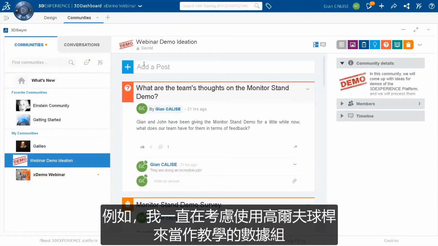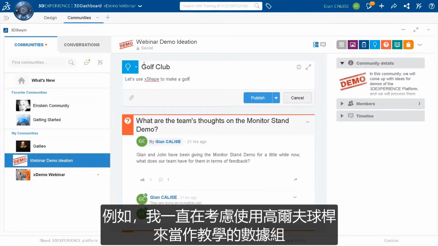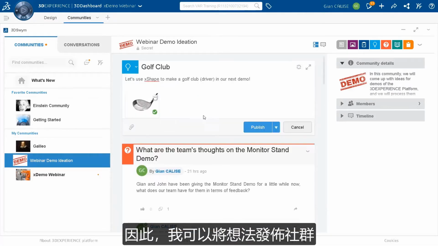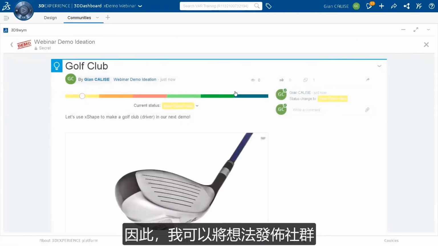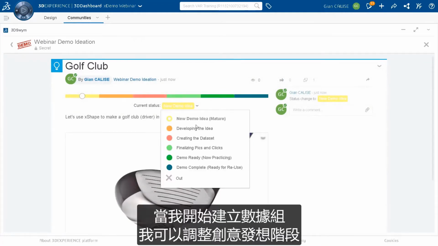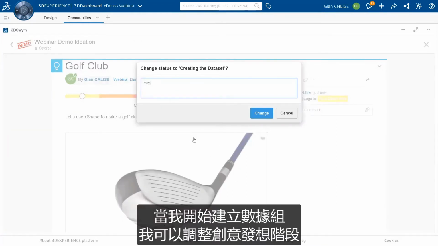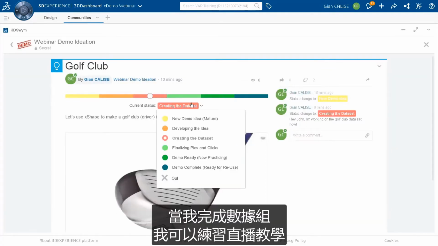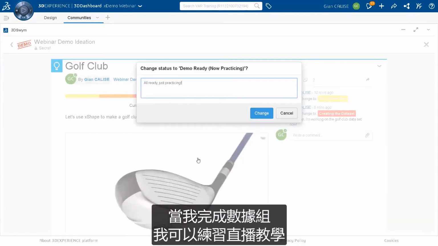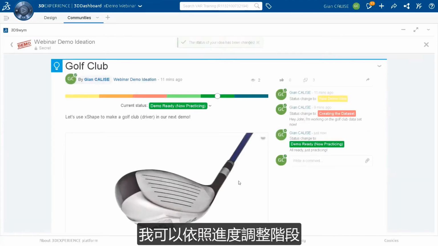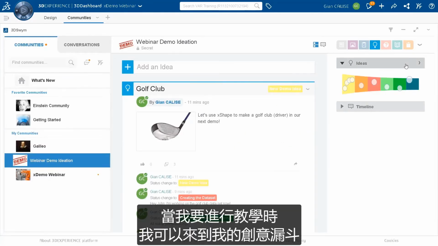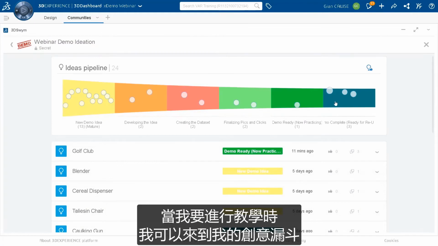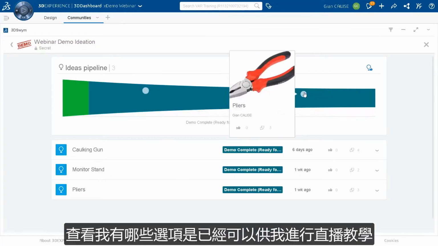For example, I've been considering making a demo using a golf club as the data set. So I can post my idea to the community, and then once I start building the data set, I can adjust the phase of this idea to let John know that I'm working on this right now. When I'm done creating the data set and I'm just practicing giving it, I can change the phase accordingly. And when the time comes, I can go to my idea funnel and see what my options are for demos that are ready to go.